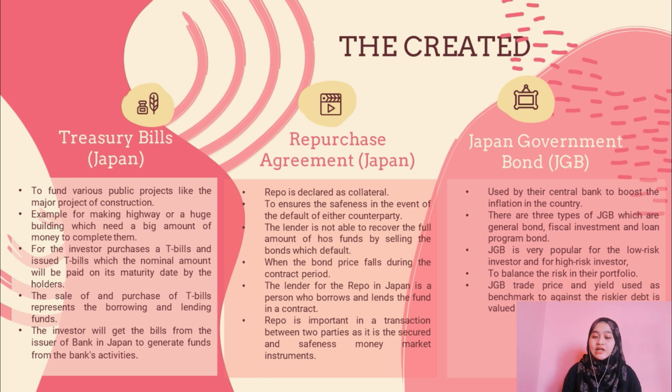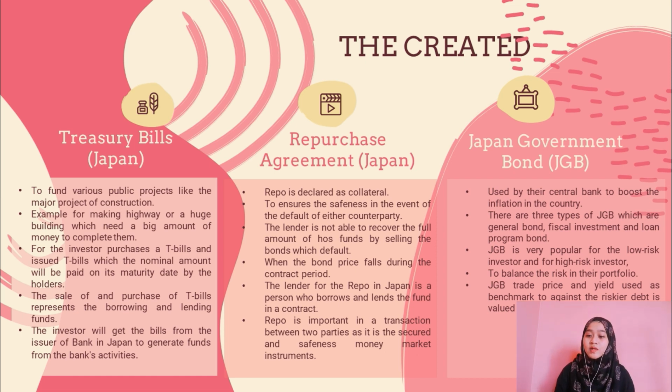Next, for the creation of the repurchase agreement Japan, repo is declared as collateral to ensure safety in the event of default of either counterparty, where the lender is not able to recover the full amount of the fund by selling the bond if the borrower of funds defaults while the bond price falls during the contract period. The lender of the repo in Japan is a person who borrows and lends the funds in the contract. Repo is an important transaction between two parties to secure the safeness of the money market instrument.